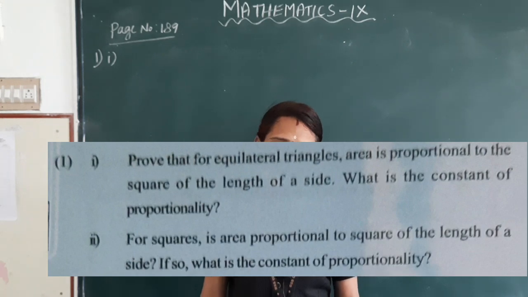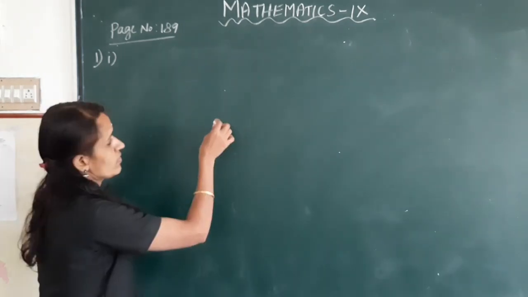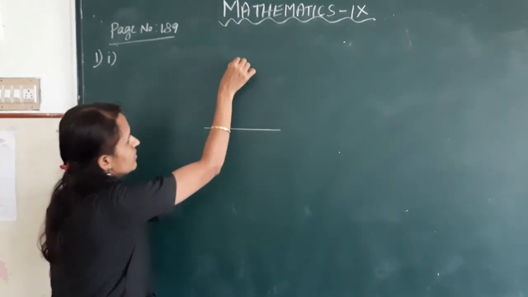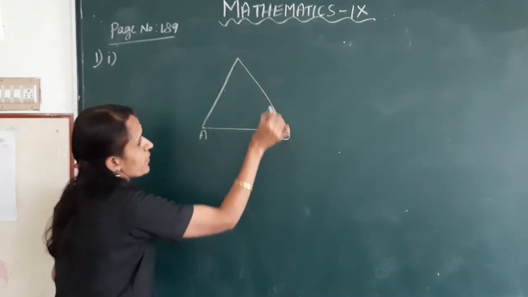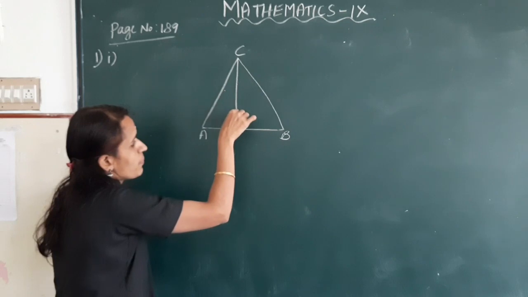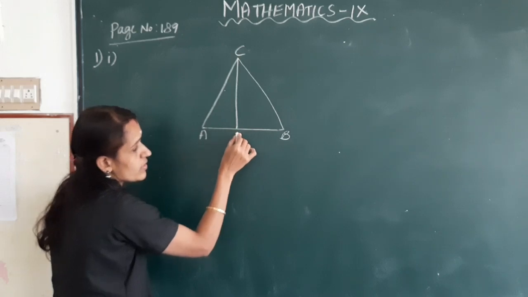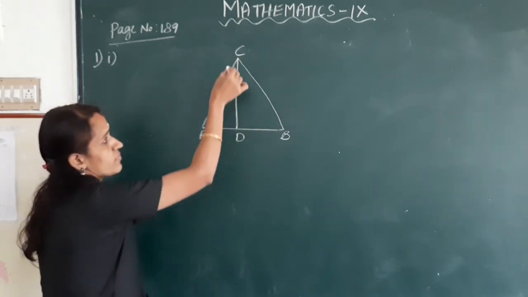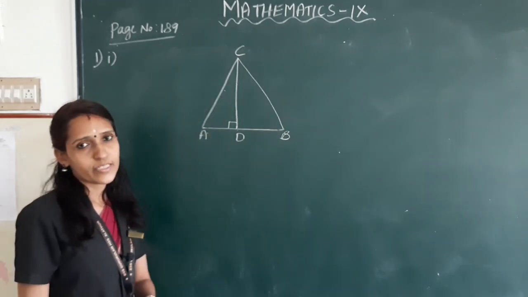Okay, clear? Let us do a problem. Prove that for equilateral triangles area is proportional to the square of the length of a side. What is the constant of proportionality? See this equilateral triangle. Mark it as A, B, C. Draw a perpendicular to AB. This point is D. CD is perpendicular to AB. Angle ADC is 90 degree.